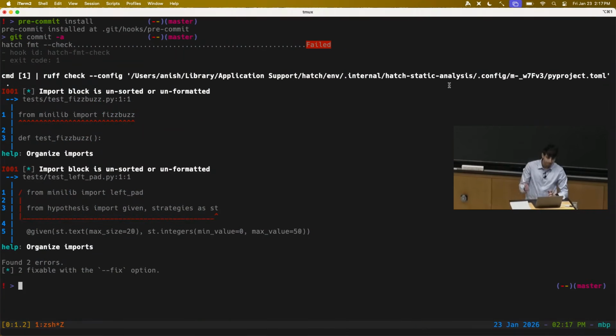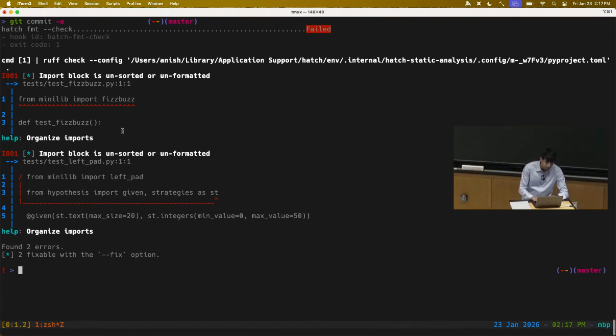before it pops up the editor and lets me write my commit message, it runs all the pre-commit hooks. In this case, it ran hatch format --check, which returned a non-zero exit code, and that's interpreted by pre-commit and by Git as something went wrong, and it's showing all this debug output. Until I fix these issues, I cannot proceed with the commit. So it's a good way to enforce code quality across all the people working on your repo, because otherwise it's easy to forget to run hatch format before you commit changes.